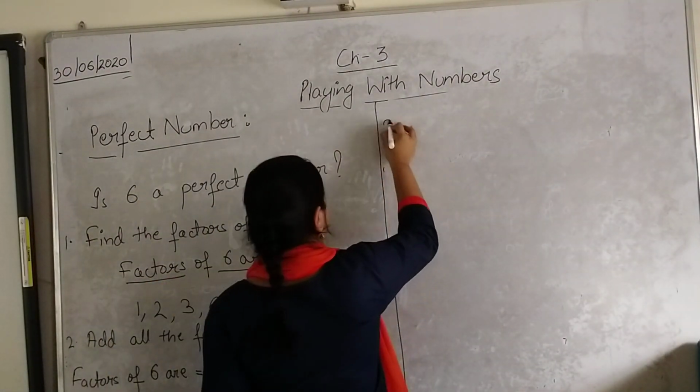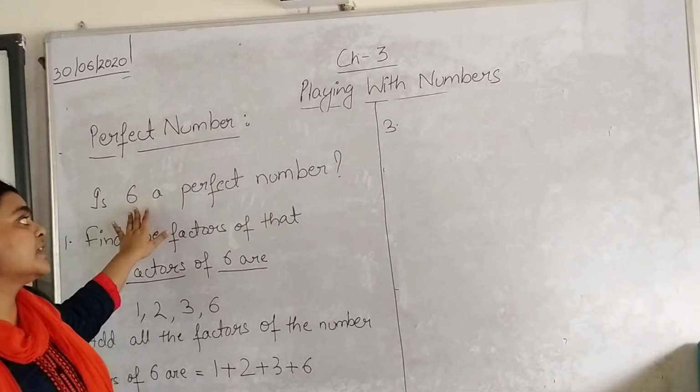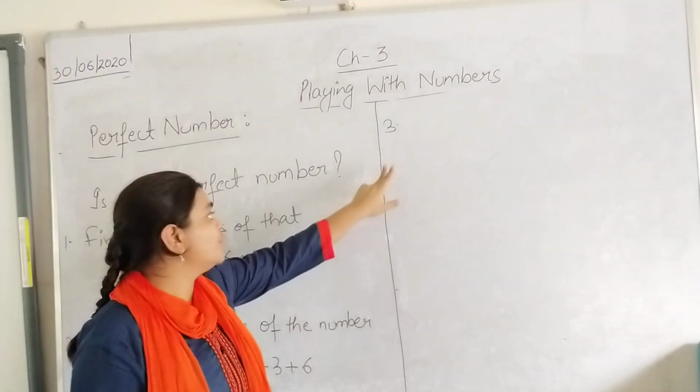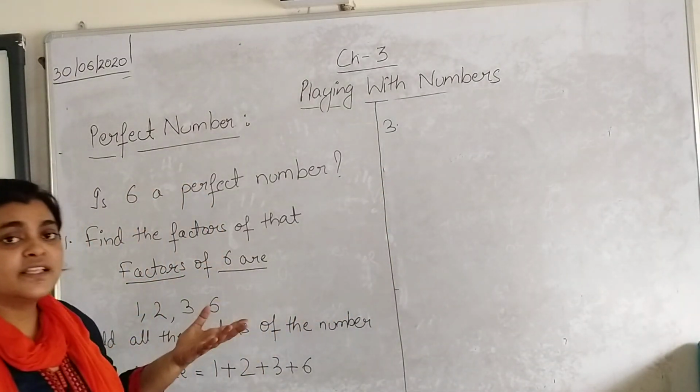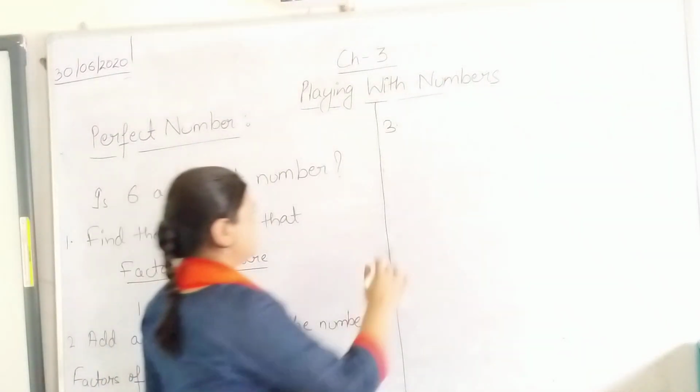The third step is to double the number, or you can say find the twice of the number.